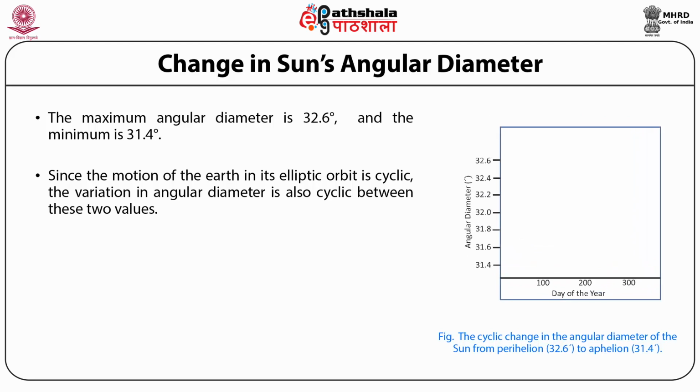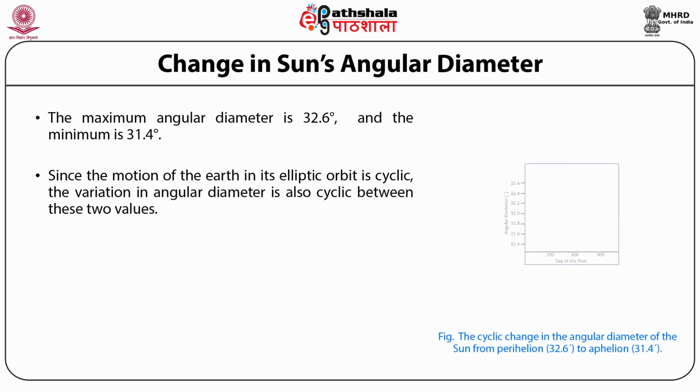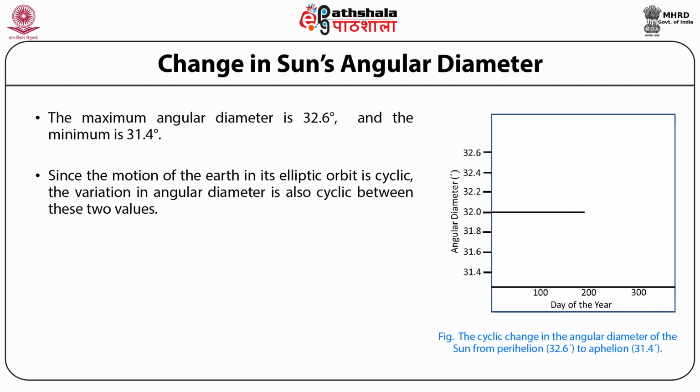Since the orbiting motion of the Earth round the Sun is cyclic, the change in the angular diameter is also cyclic. Having found the angular diameter, the diameter of the Sun can be easily found. It is just the product of angular diameter and the distance between the Sun and the Earth. Thus, the radius of the Sun is given by 1/2 multiplied by angular diameter multiplied by astronomical unit, which works